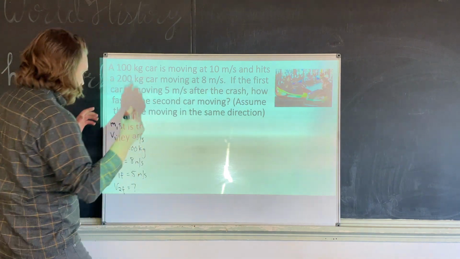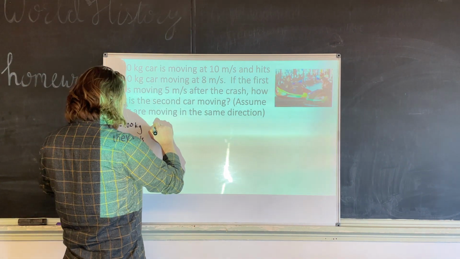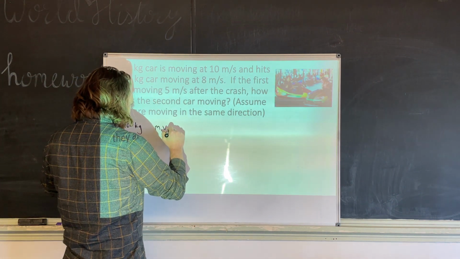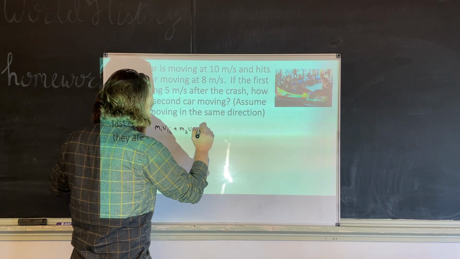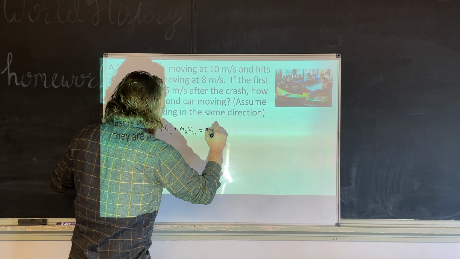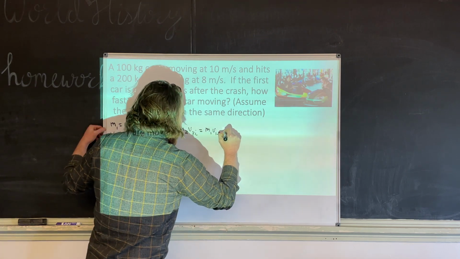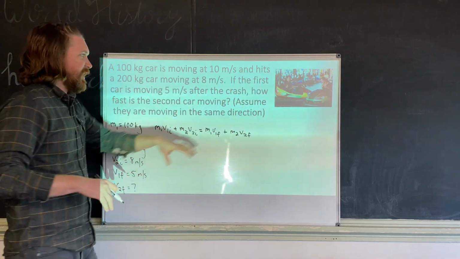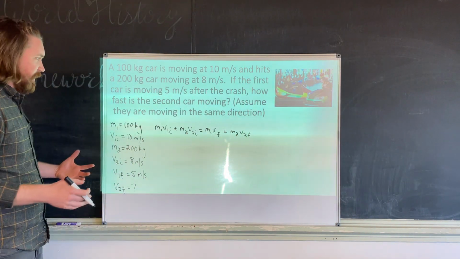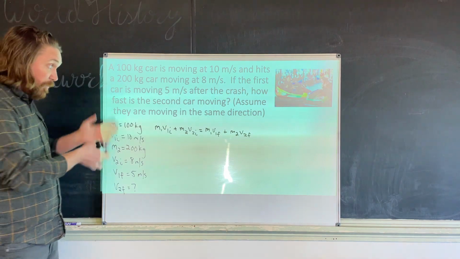Let's do it. Okay, our equation is M1 V1I plus M2 V2I, so the initial momentums, equals M1 V1 final plus M2 V2 final. I know this is in the way. I wish I had a calculator that was smaller up there. I'm trying, guys. All right, plug your numbers in.